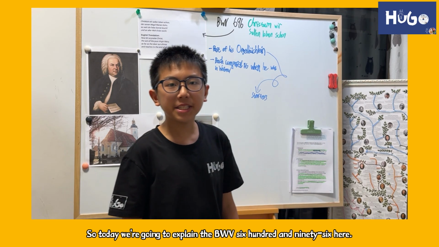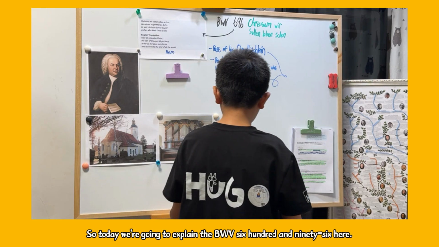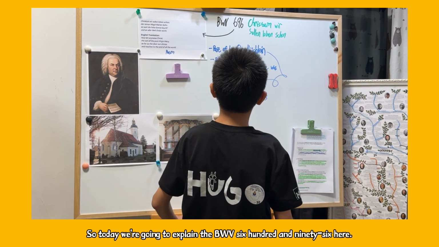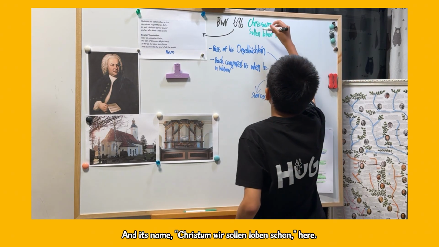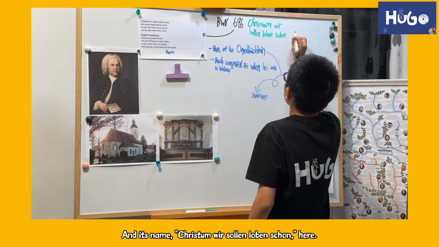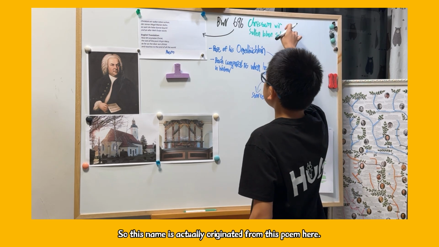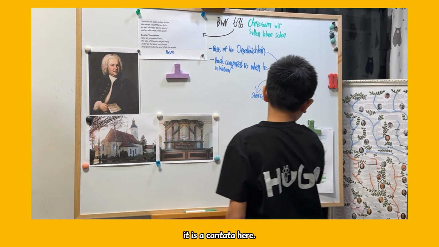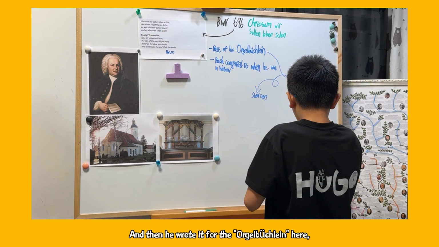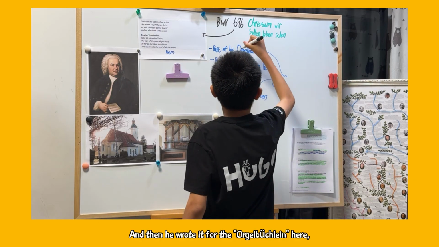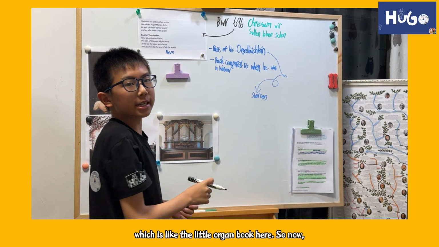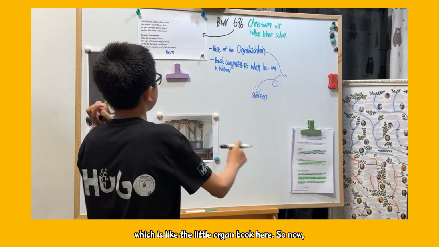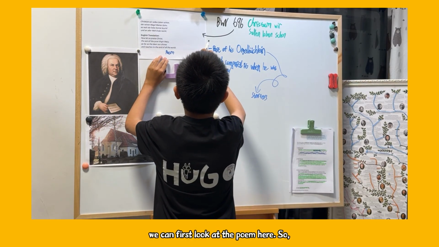Hello everybody, today we're going to explain BWV 696, Christum wir sollen loben schon. This name originated from a poem, because it is also a cantata, and Bach wrote it for the Orgelbüchlein, which is like the little organ book. So now we can first look at the poem.